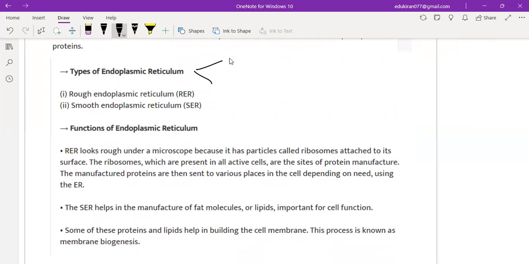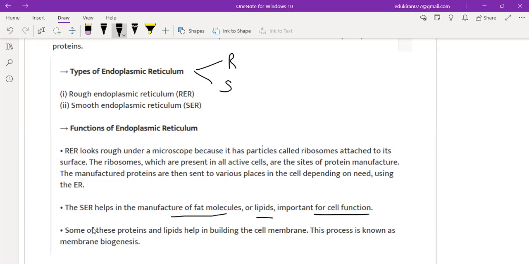It is of two types. One is rough, one is smooth, right? The rough one looks rough under the microscope because it has particles called ribosomes attached to its surface. The ribosomes, which are present in all active cells, are the sites of protein manufacture. The manufactured proteins are then sent to various places in the cell depending on need using the ER. The smooth one helps in manufacturing of fat molecules or lipids important for cell function.